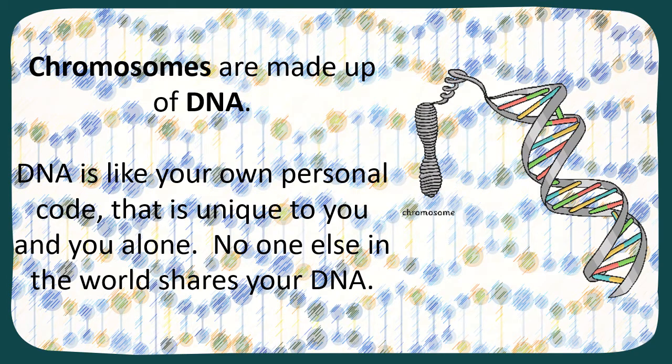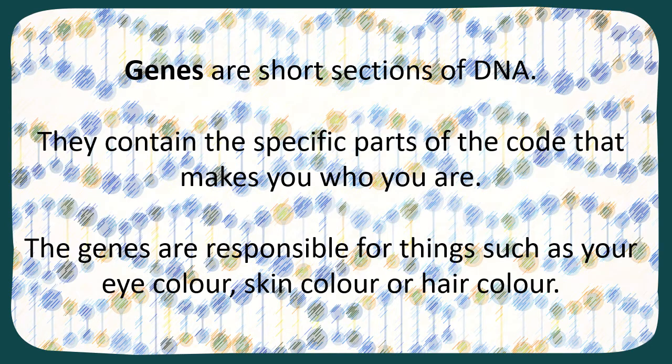So this is what chromosomes look like. And if you unraveled them and you microscopically went closer, you'd see these chains of DNA. Now, DNA is like your own personal code. It is unique to you and you alone. Nobody else has the same DNA code as you. No one, okay? So genes are the short sections of DNA.